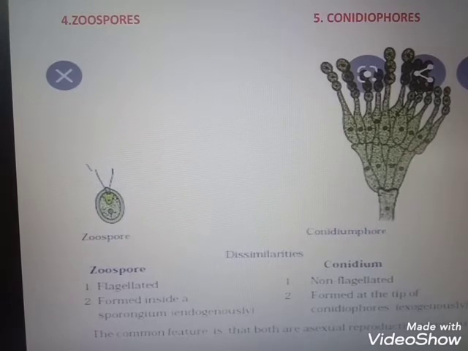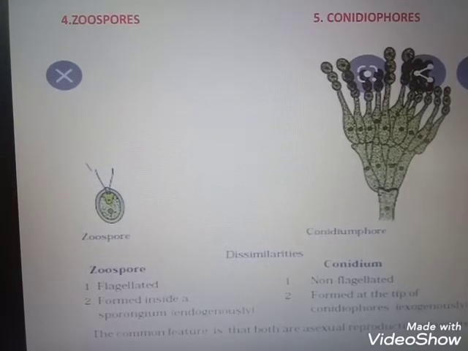Okay, and these conidiospores have some features. They are non-motile and form a chain-like structure. And the internally formed spores are known as zoospores.